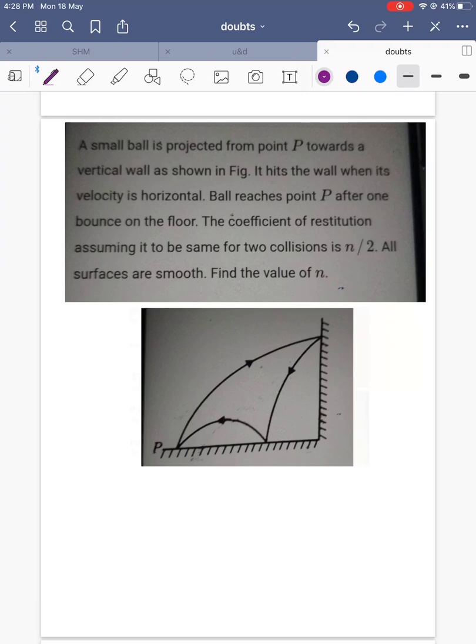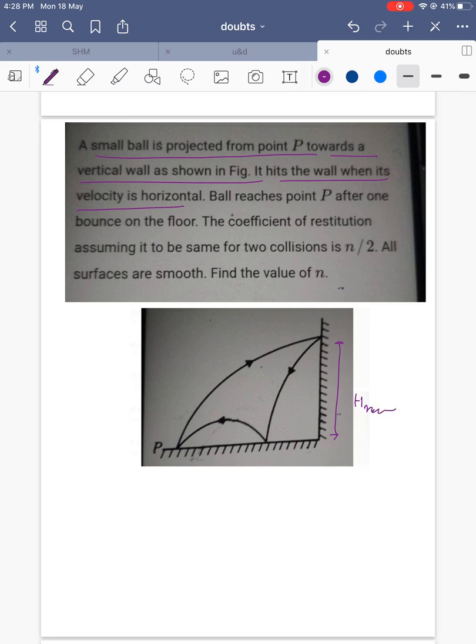Listen to this question carefully. A small ball is projected from point P towards a vertical wall as shown in the figure. It hits the wall when its velocity is horizontal. When will the velocity be horizontal? At the maximum height. So it is striking the wall at maximum height.